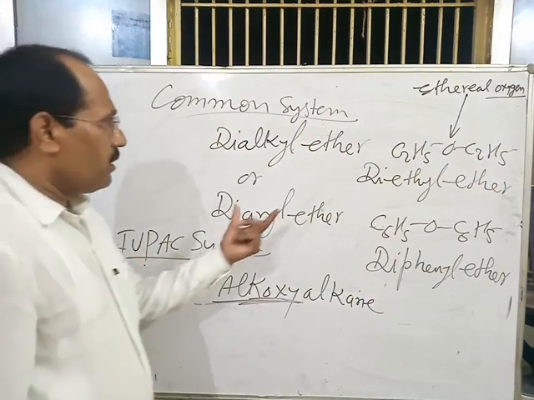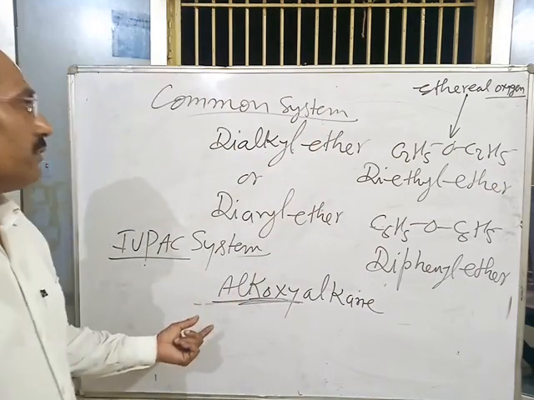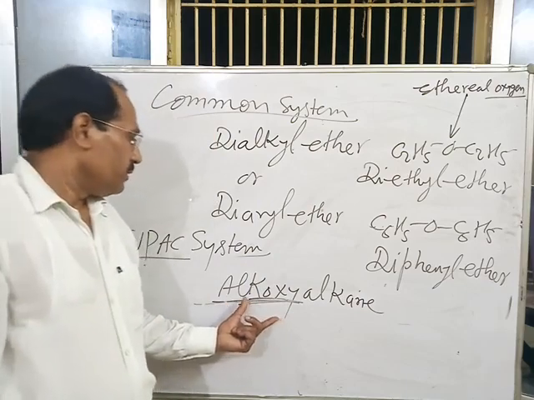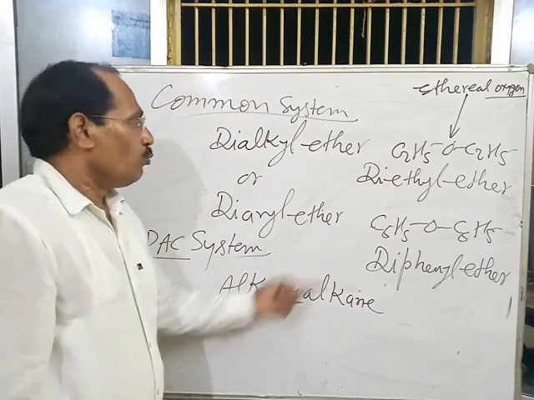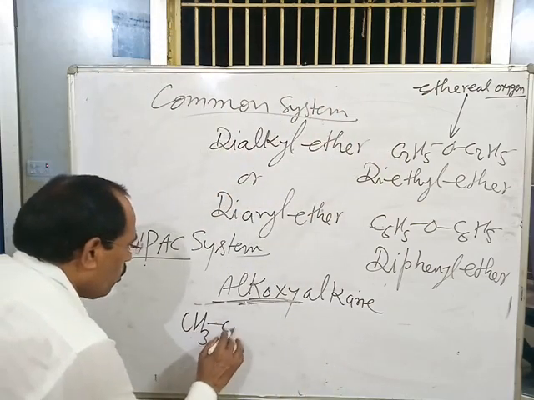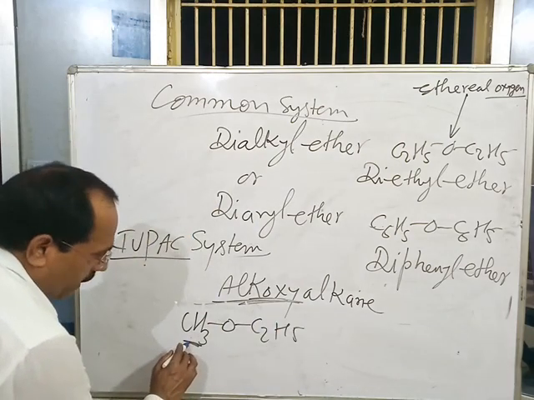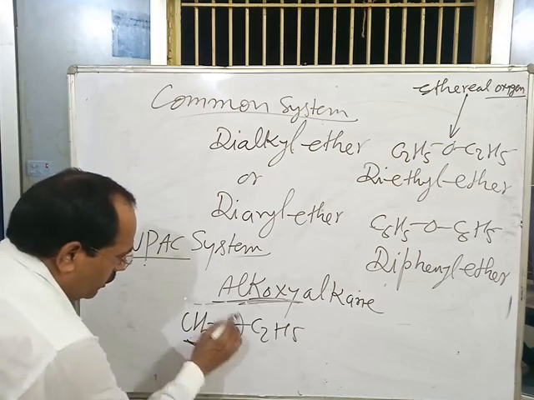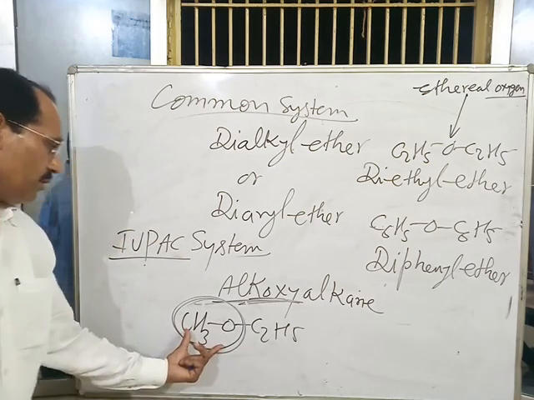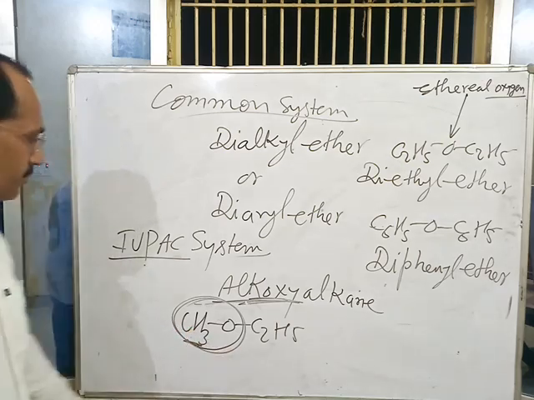When ethers are named by the IUPAC system, the term alkoxy includes a smaller alkyl group with ethereal oxygen. For example, CH3OC2H5: the alkoxy term is written by these two species, the methyl group and ethereal oxygen.